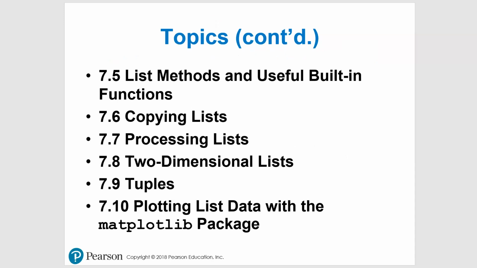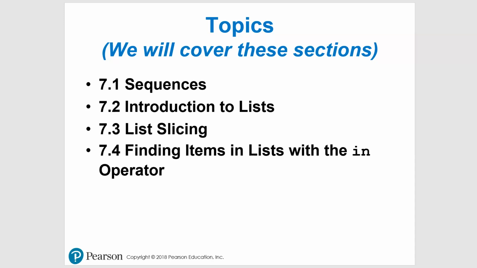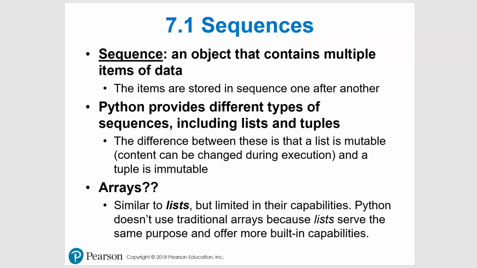Okay, and let's see. So we'll skip some of this stuff, but I want you to get the basics of this, and just due to time, this is the portion we're going to be covering for sure. So let's just take a look at sequences very quickly. A sequence is an object that contains multiple items of data stored in order or sequence one after another. And so Python provides us a way of doing this, and there are different ways, but we're really looking at lists, and tuple as well is very similar.